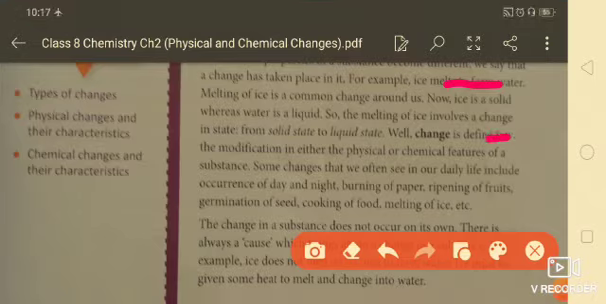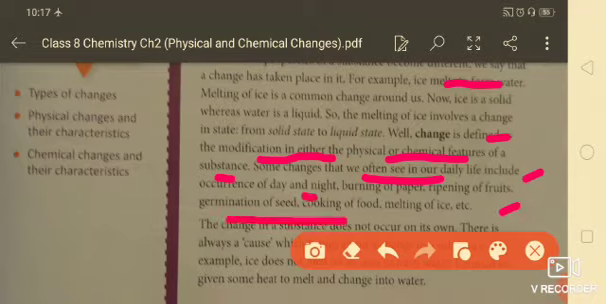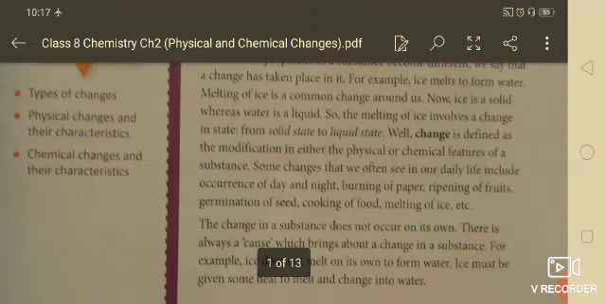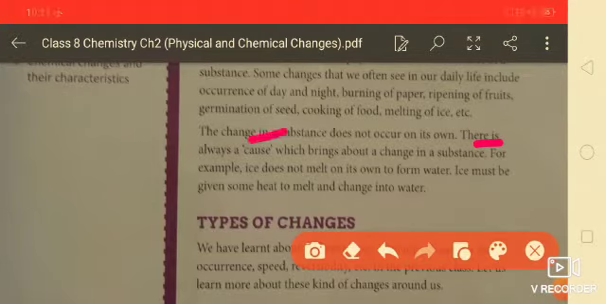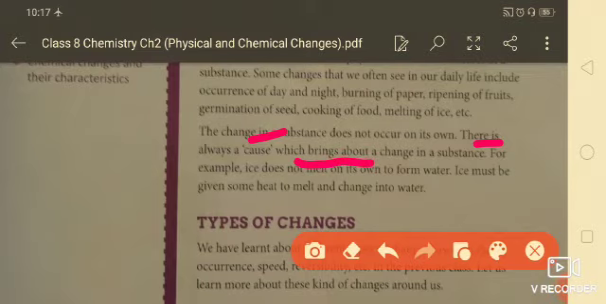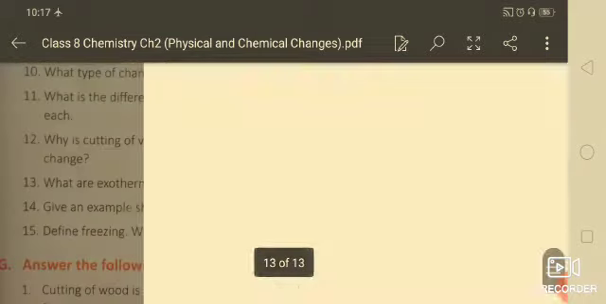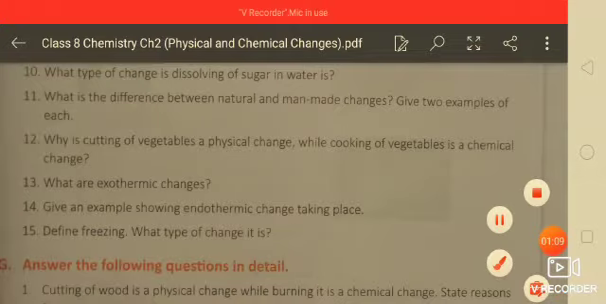Now, change is defined as the modification in either the physical or chemical features of a substance. Some changes that we often see in our daily life include occurrence of day and night, burning of papers, ripening of fruits, germination of seeds, cooking of food, melting of ice, etc. The change in a substance does not occur on its own. There is always a cause which brings about a change in a substance. For example, ice does not melt on its own to form water. Ice must be given heat, that is, its temperature must be raised.